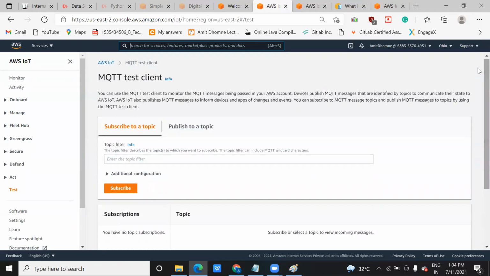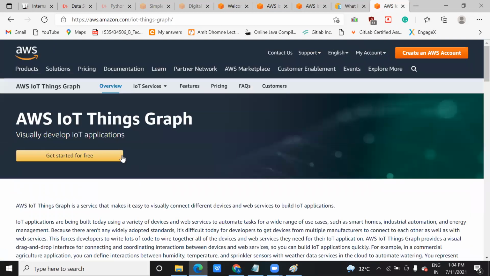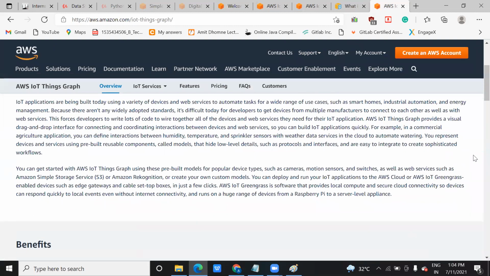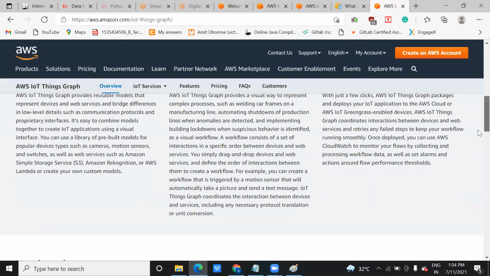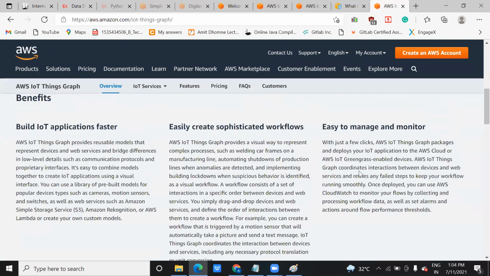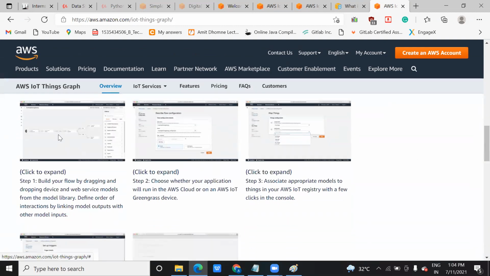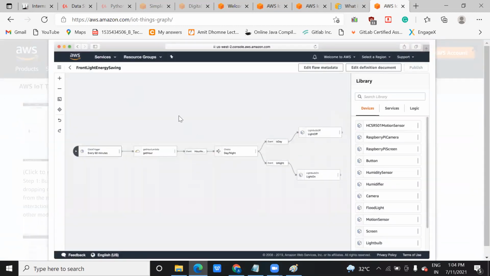Okay. Now there is one more service called IoT Things Graph. In this Things Graph, we connect different devices to visualize your data. Devices in the sense that you can connect IoT devices, and you can also connect database software, to monitor the data and to visualize the data. Let me show you this screen. You can see it in the form of a dashboard or in the form of devices.